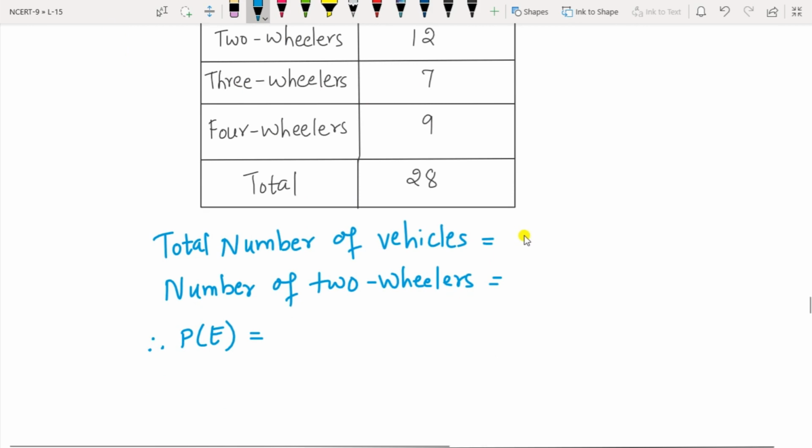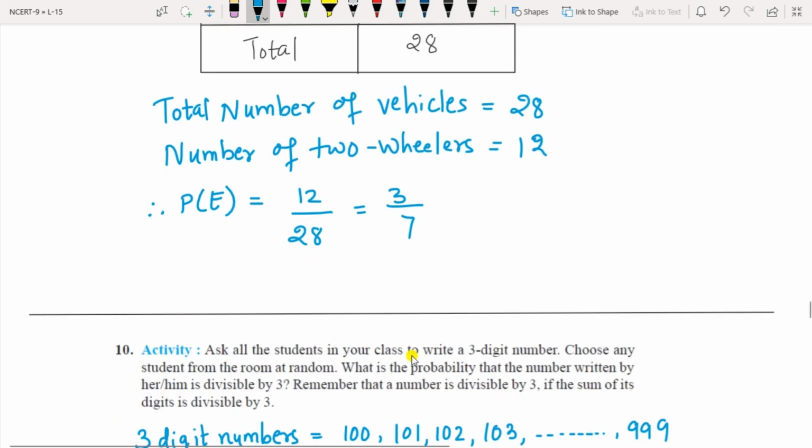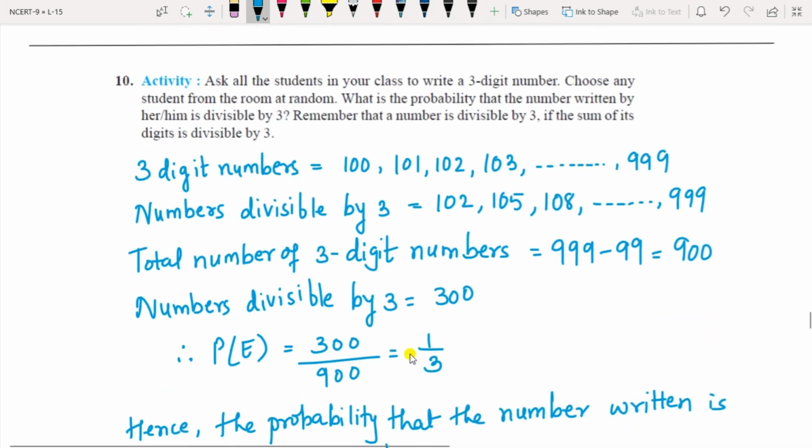Okay, so the total number of vehicles here is 28, and two-wheelers were 12, as I have taken in the table above. So the probability becomes 12 upon 28. That gives you 3 by 7. So the probability of finding two-wheelers is 3 by 7.